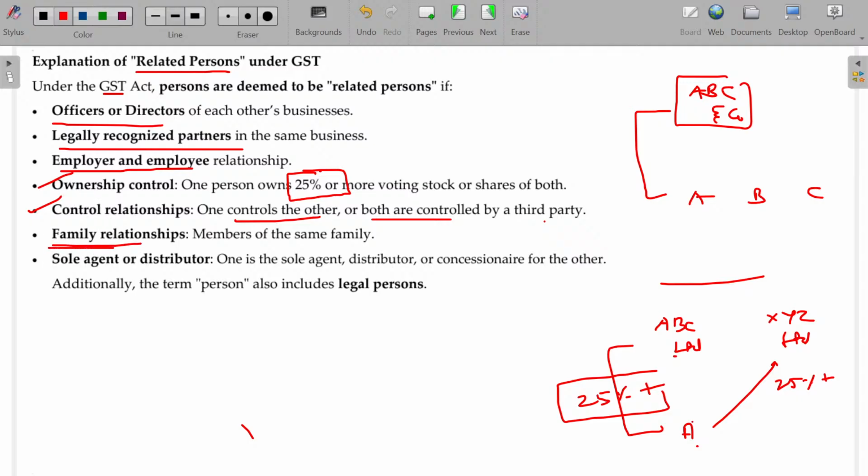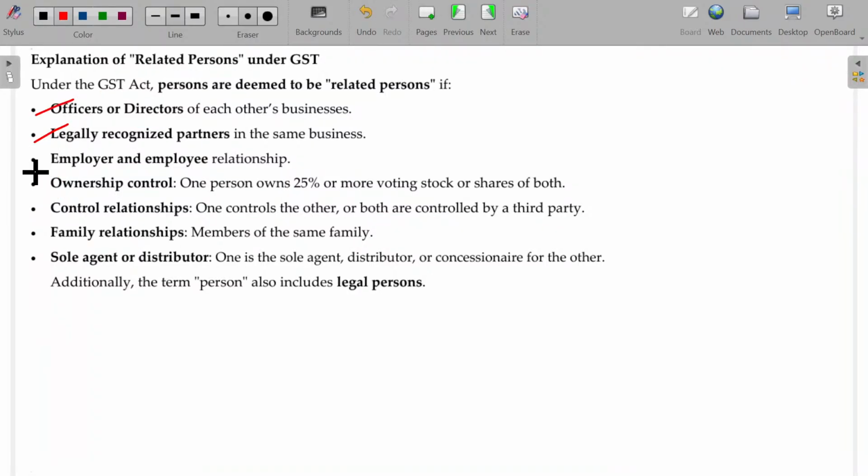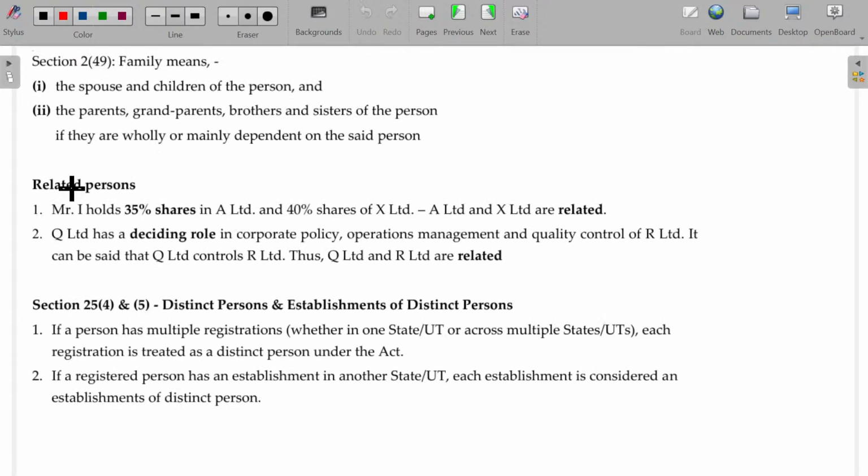Even family relationships count. In a family, the family relations are also considered related persons. Employer-employee relationship is also related persons. More than 25% shareholding also makes related persons. Control, because of shareholding or some other reasons, if I am able to control the other company, is also considered related persons. In case of family member relationship, they are also related persons. Family means spouse and children.